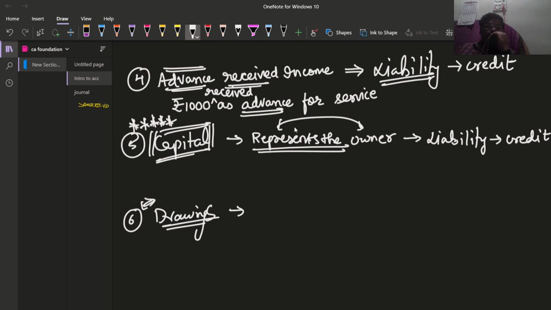First of all, the relevant sides. Drawings is like an asset, so it will be shown as a subtraction from capital. If you are not required to subtract it from the capital, then we can show it like an asset on the asset side of the balance sheet.